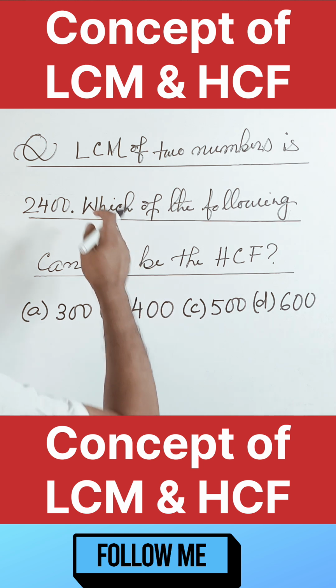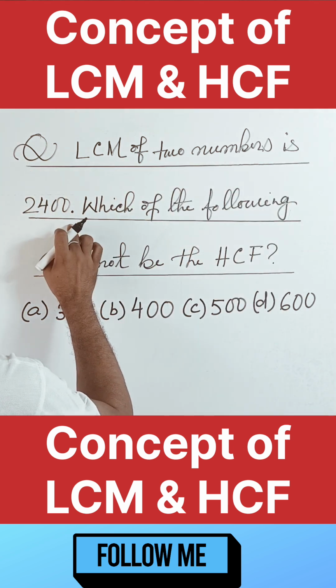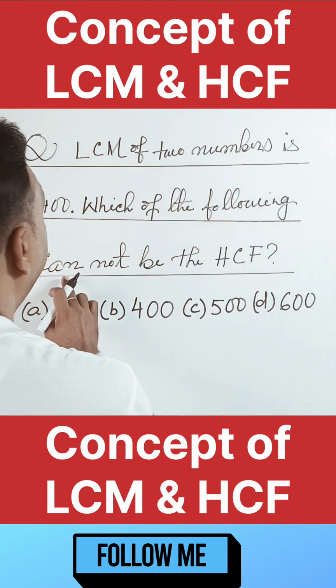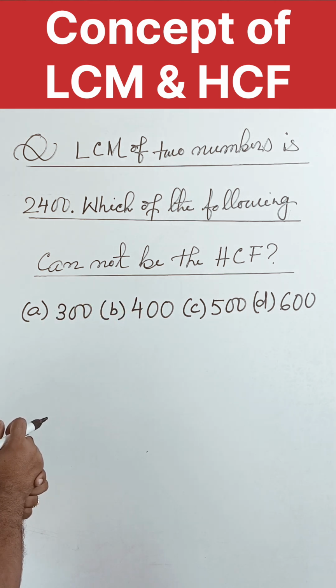So read the question. LCM of two numbers is 2400. Which of the following cannot be the HCF? So these are the numbers which are given to you. You have to check which of the numbers cannot be the HCF.